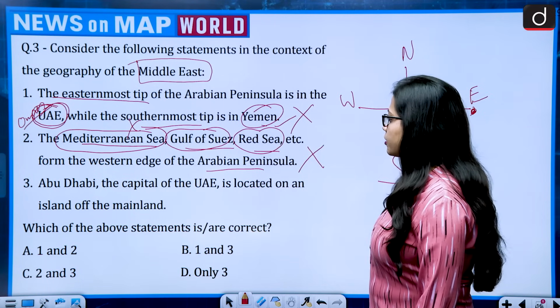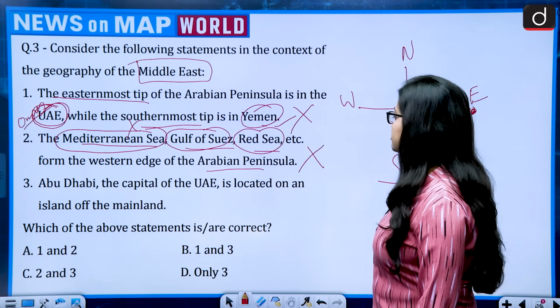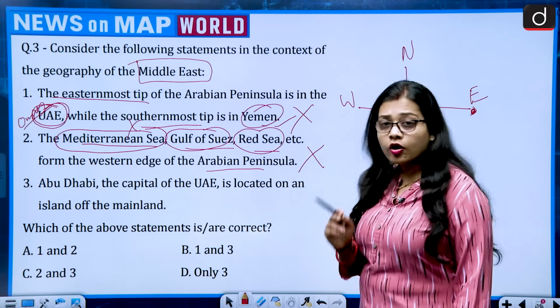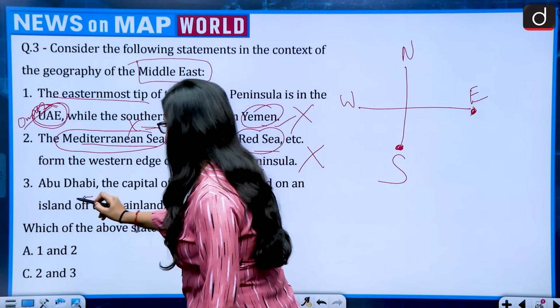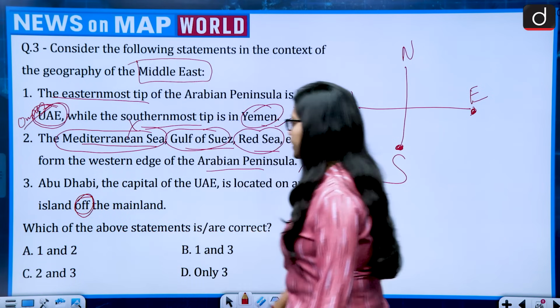Third, Abu Dhabi, the capital of the UAE, is located on an island off the mainland. The important words here are off the mainland.